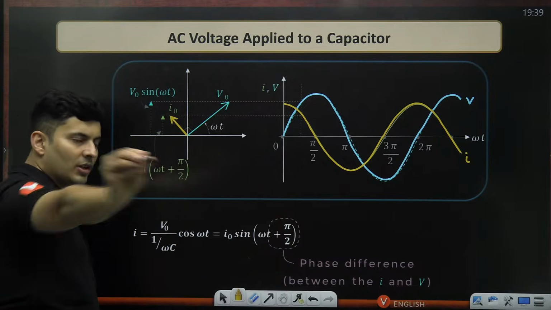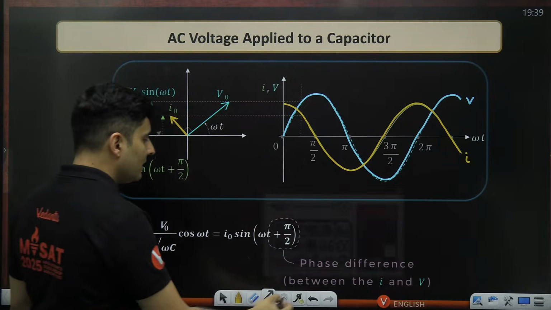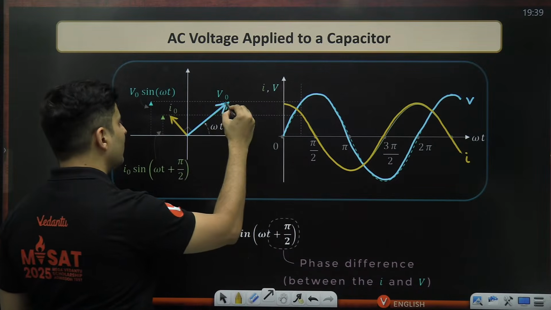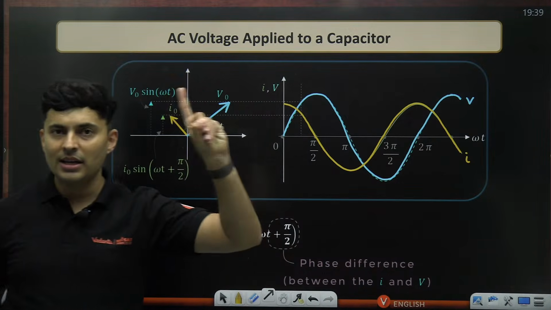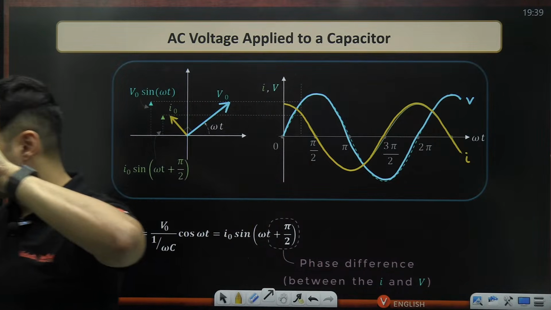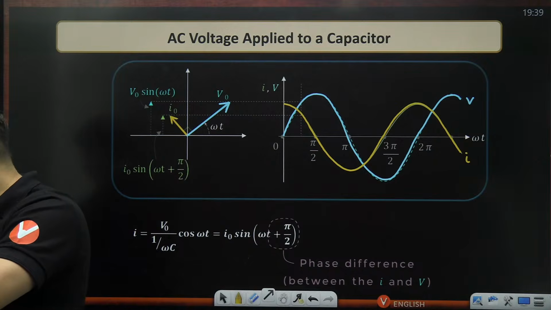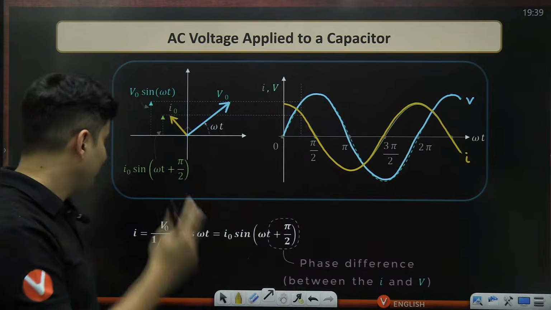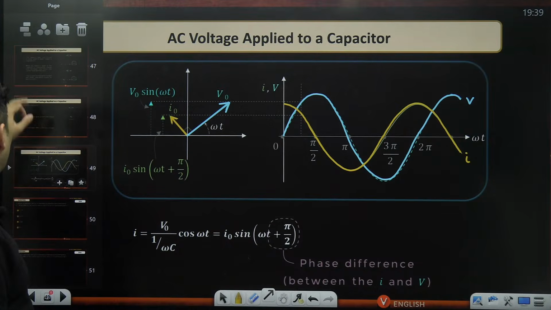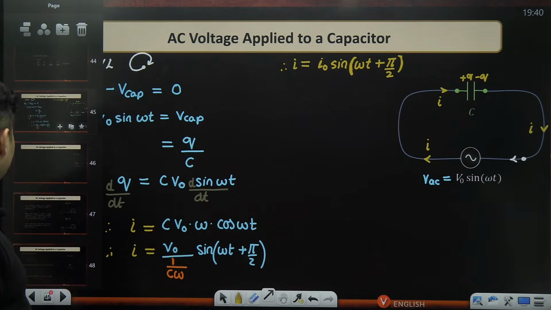Is that absolutely clear in your head, guys? Let me know quickly in the chat box. Is this first point clear, why the current is ahead of the voltage? Yeah, phase difference is there. Yep, ahead by pi by 2. Who? Current. Okay, that was the first thing which we got. Now the next thing.